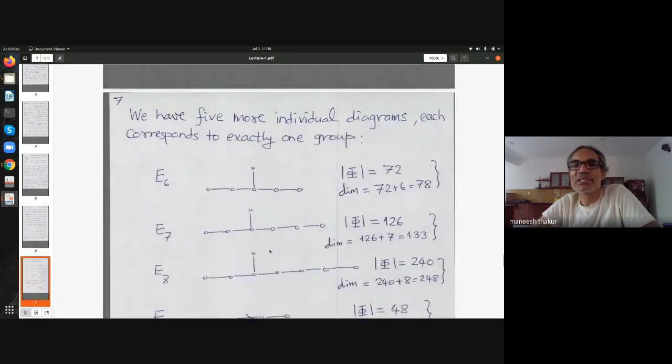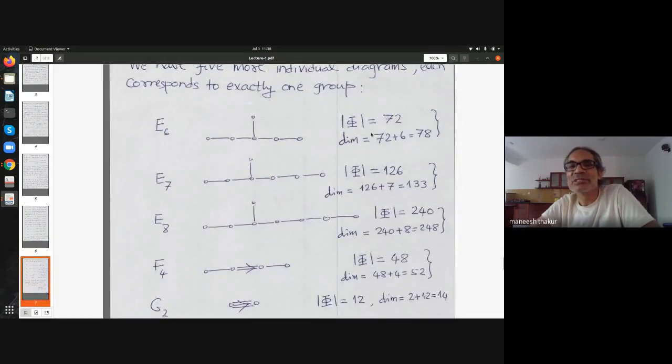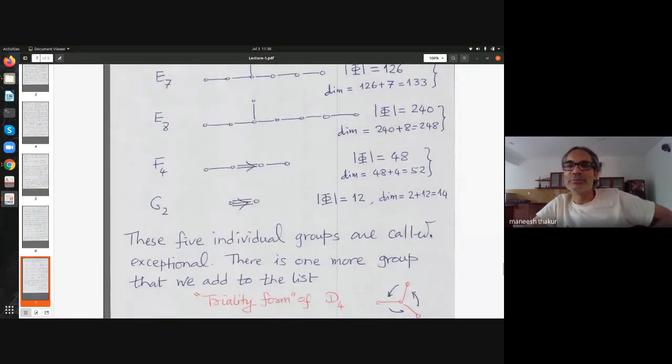But for the exceptionals, here the root system has 72 elements, then the dimension of E6 is 78. Here you get dimension 133. Here you get 248, 52, and 14. So these are the 5 exceptionals.